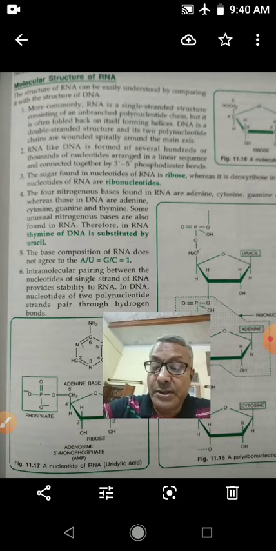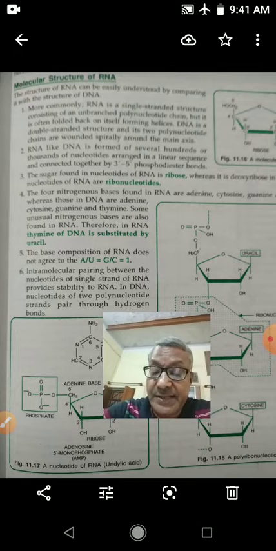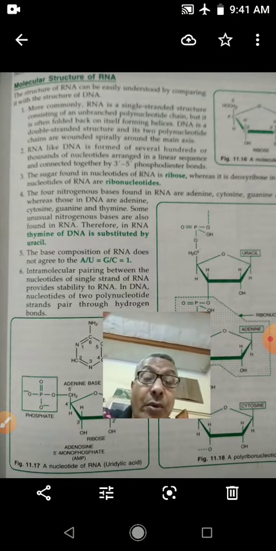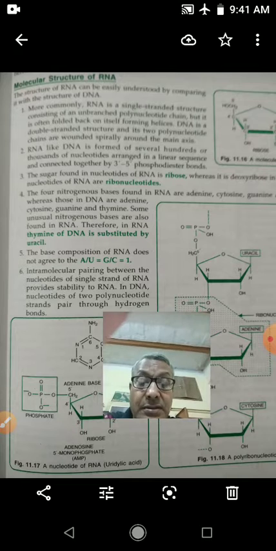The sugar found in the nucleotide of RNA is ribose. Therefore, the nucleotide of RNA is called ribonucleotide. The four nitrogenous bases which are found in RNA are adenine, guanine, cytosine and uracil.